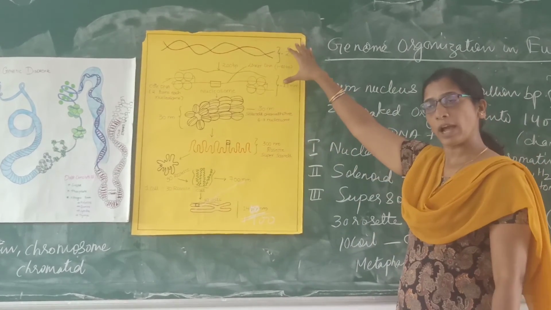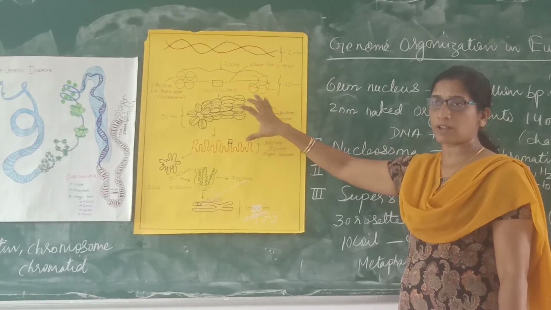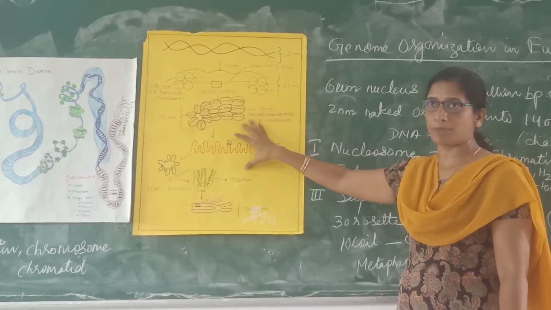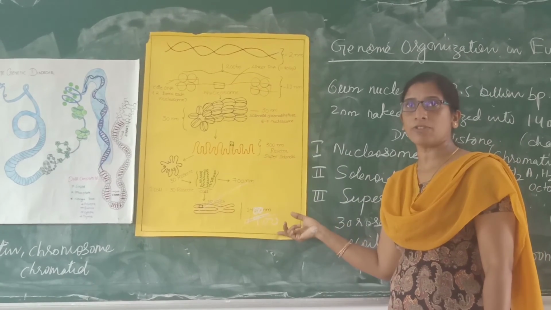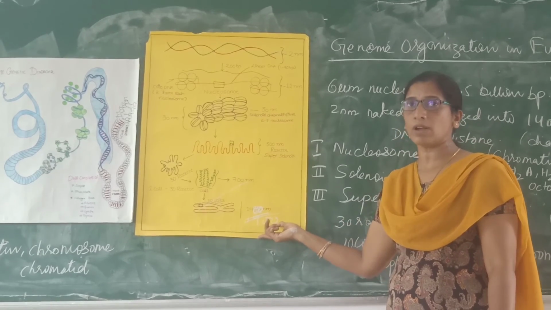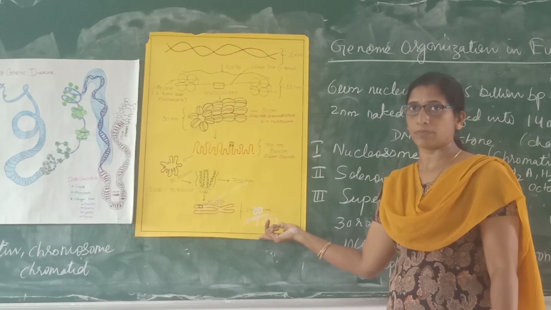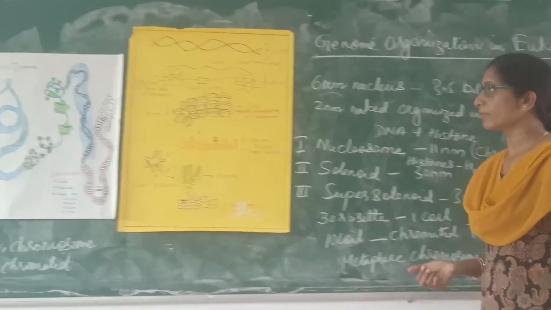So from the 2 nanometer of naked DNA, in association with histone protein and scaffold protein, it is organized into a highly condensed form of DNA, in the form of a chromosome, of 1400 nanometer. Okay, this is a metaphase chromosome.